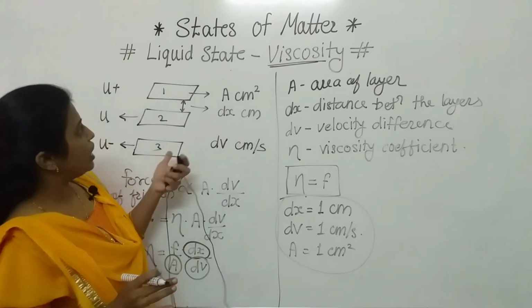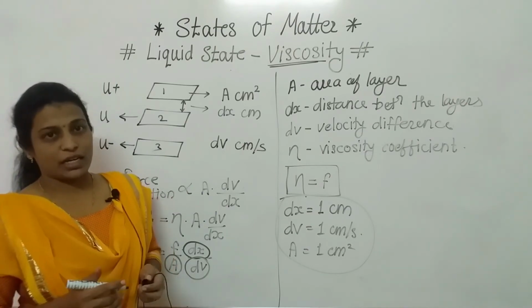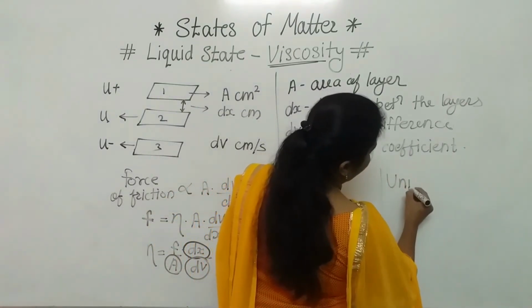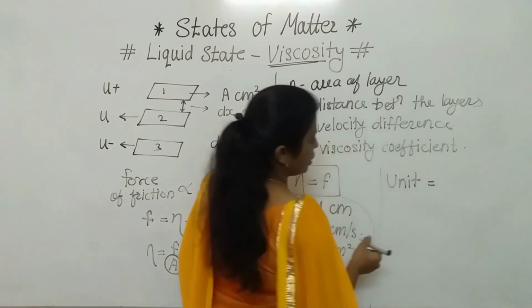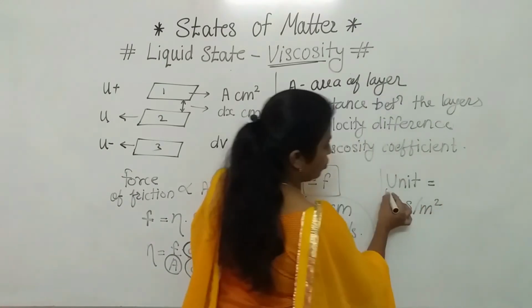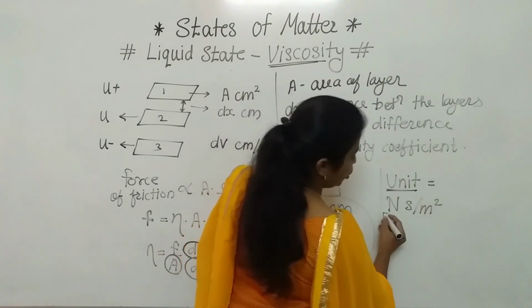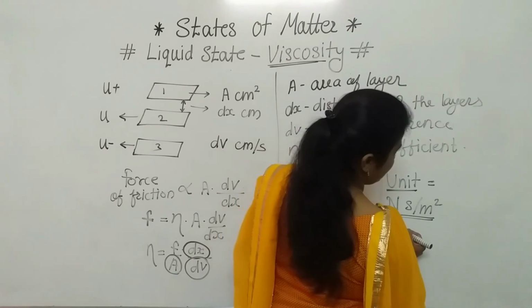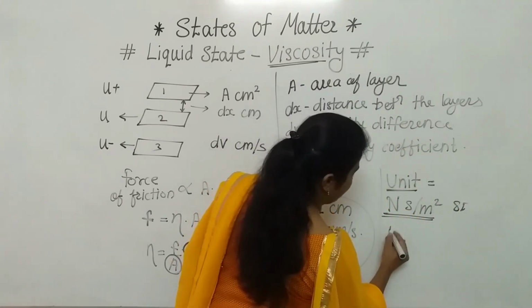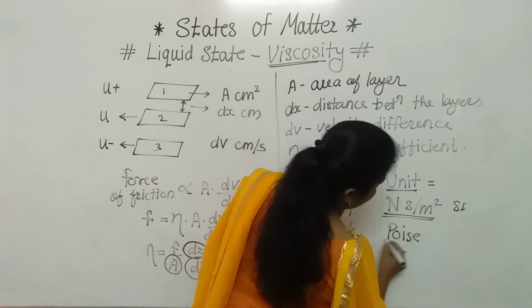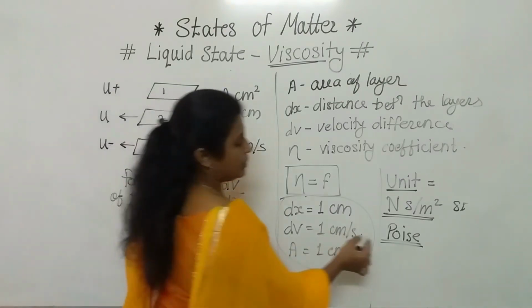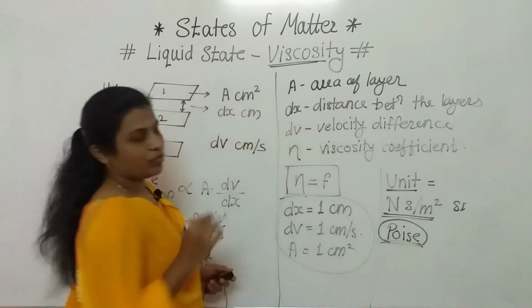So in this way we have completed some points related to viscosity. Now if we consider the unit of viscosity, we can say it is Newton second per meter square. What is the unit of this viscosity? Newton second per meter square. This is the SI unit. In the CGS unit, it is the poise. This unit is taken from the name of one of the scientists. So this is the unit of the viscosity.